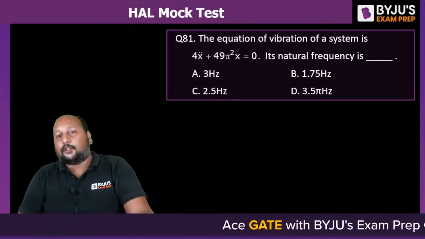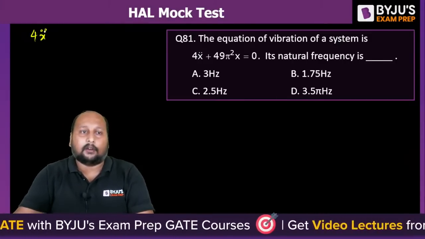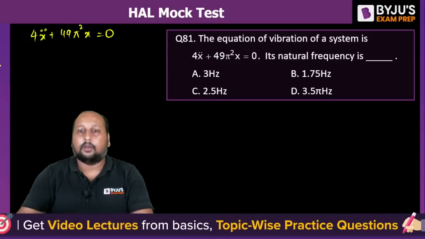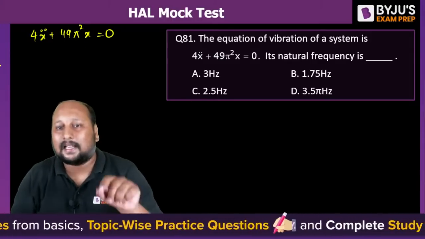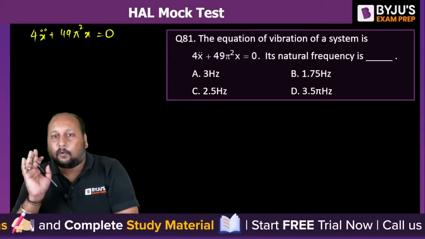Next question, question number 81. The equation of vibration of the system is 4x double dot plus 49 pi square x equal to 0. Which of the following gives us the correct value of the natural frequency? Quickly tell me, what is the correct answer?